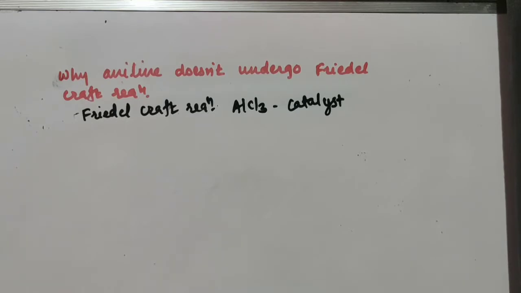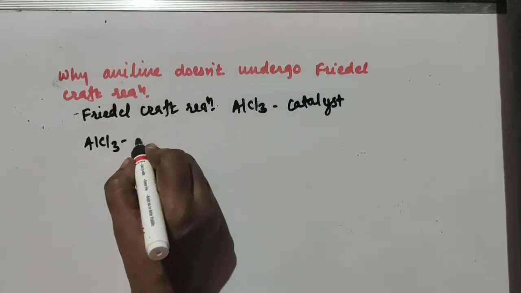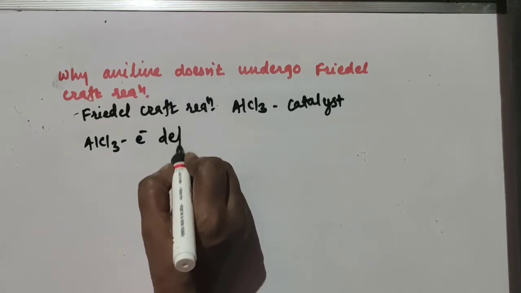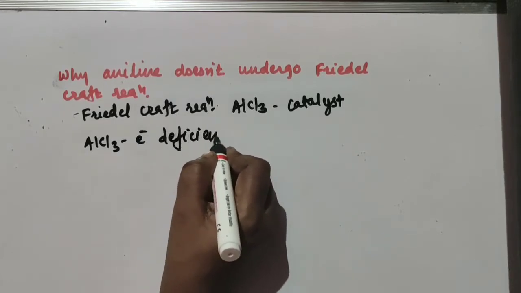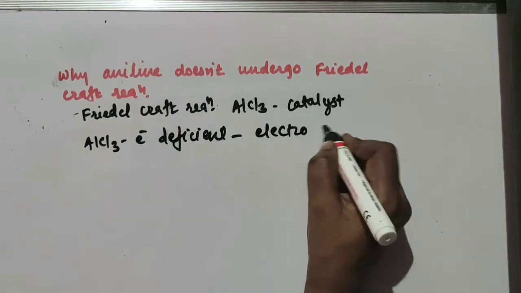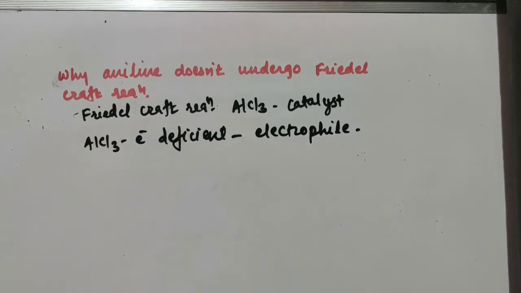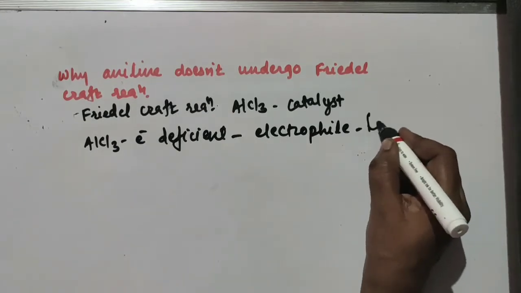And this anhydrous aluminum chloride, AlCl3, is an electron deficient species. So this is your electrophile, and as it is an electrophile, this is your Lewis acid.